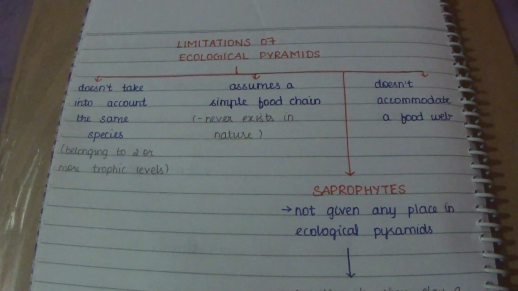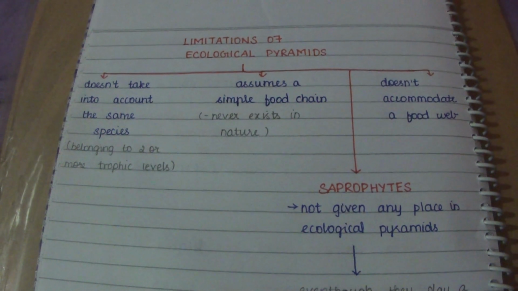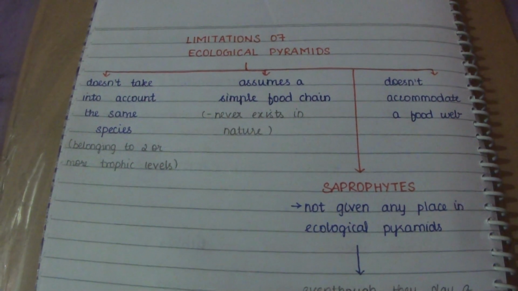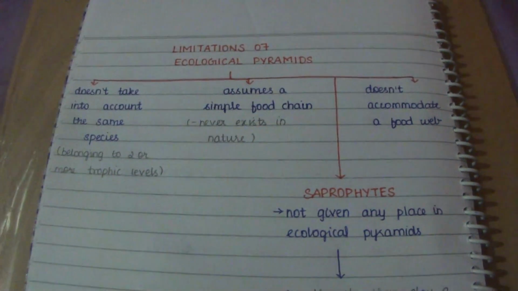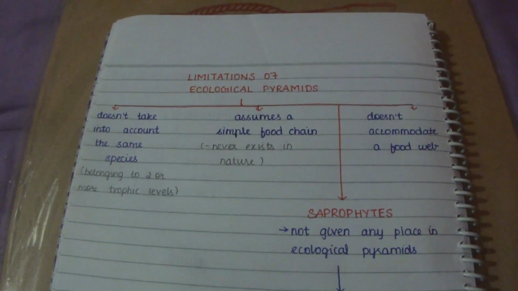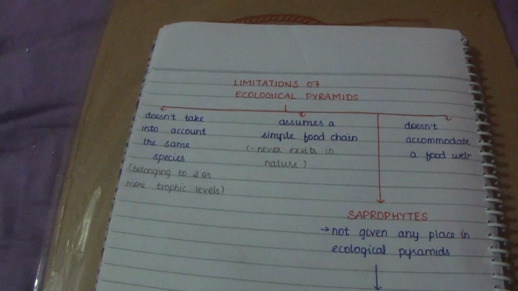Each bar indicating the amount of energy in the pyramid at each trophic level is taken for a given time or annually per unit area. So it indicates the amount of energy present in each trophic level.